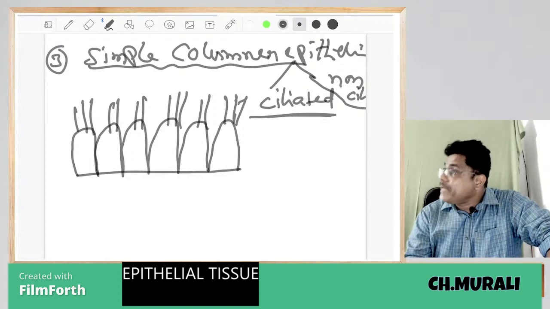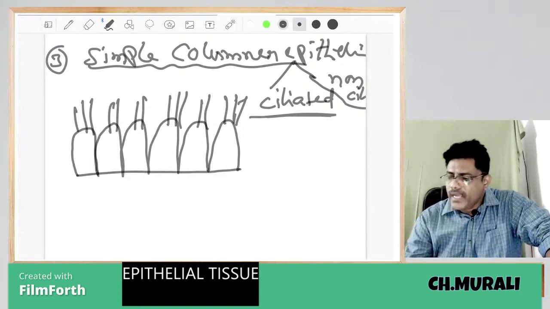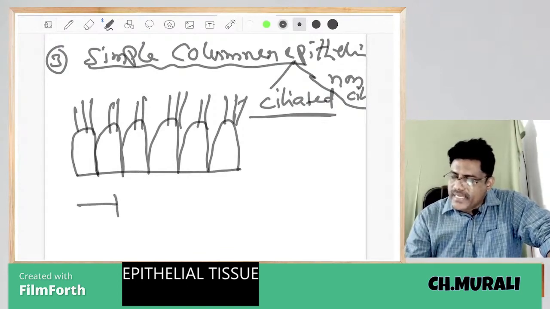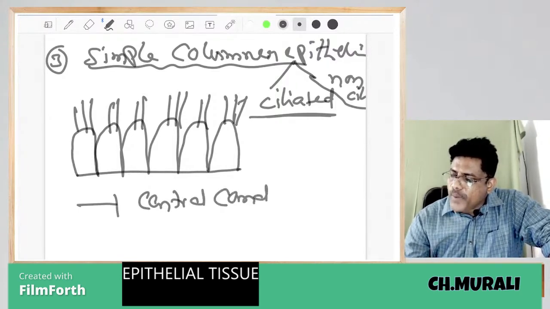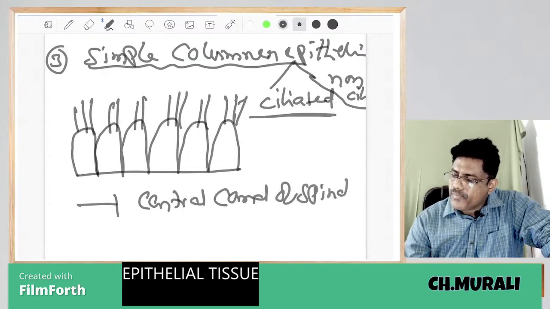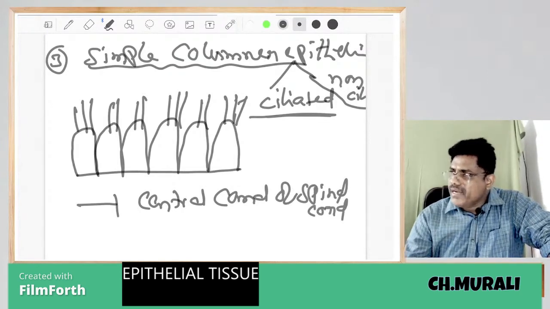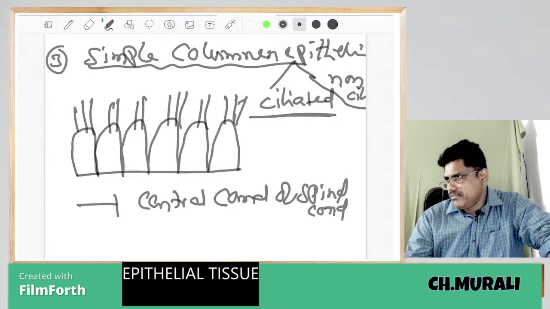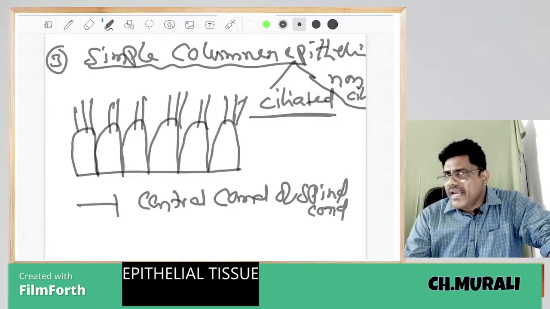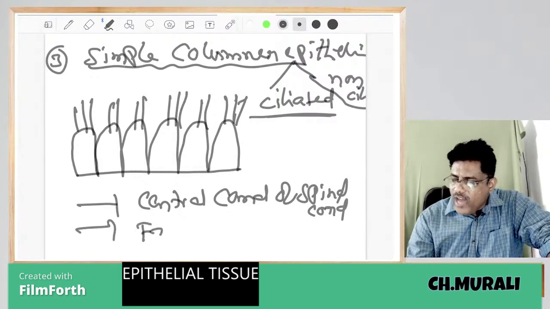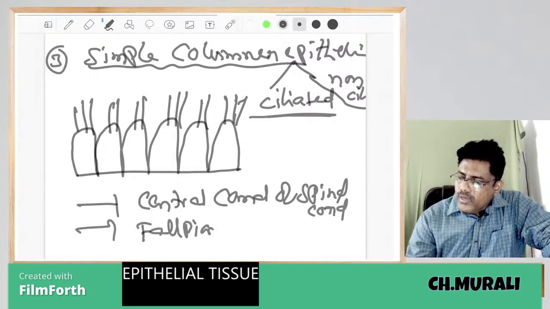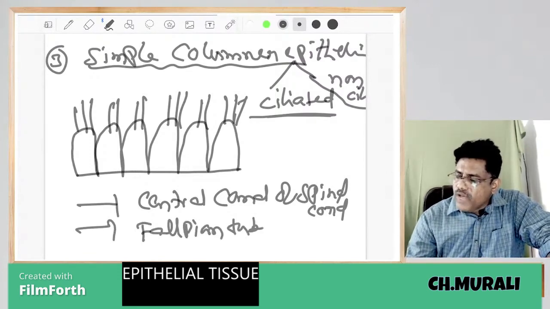Ciliated columnar epithelium example: the central canal of spinal cord contains ciliated columnar epithelium. Fallopian tube, you know fallopian tube? Is it in male or female?